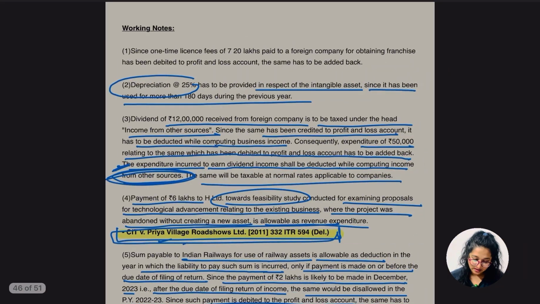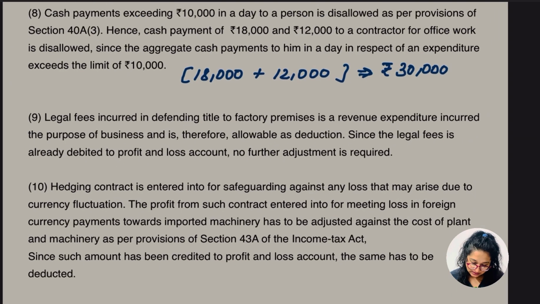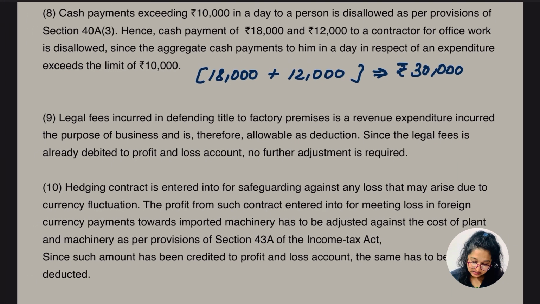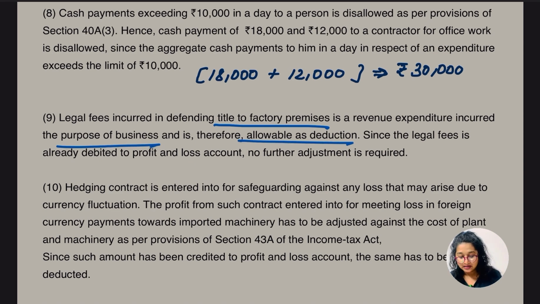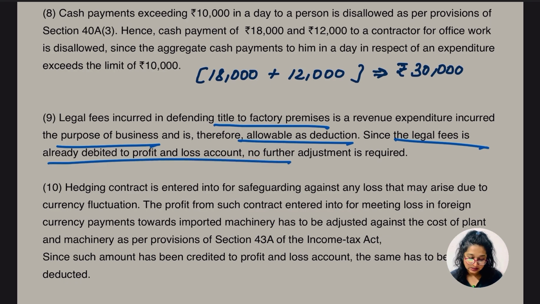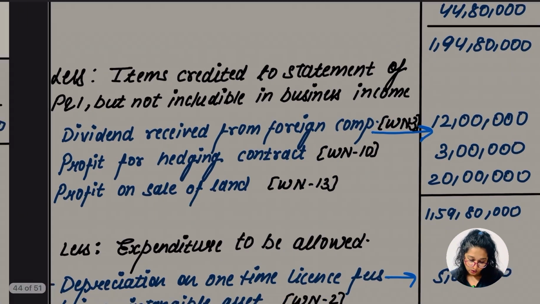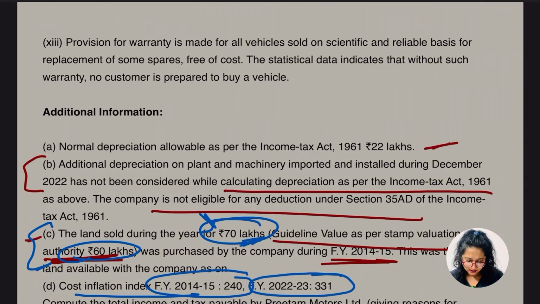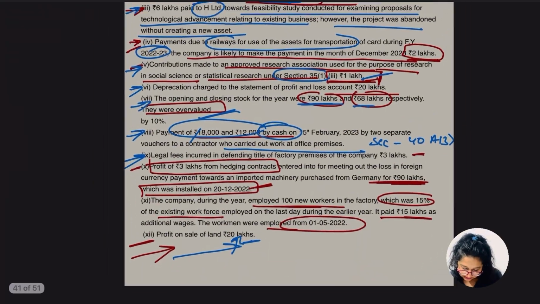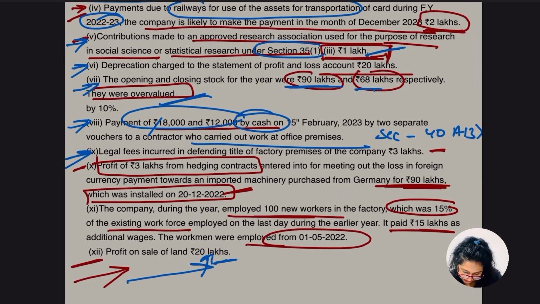So let's go for the working note. What is this working note saying? Legal fees incurred in defending title to the factory premises is revenue expenditure incurred for the purpose of business and therefore allowable as a deduction. Since the legal fees is already debited to P&L account, no further assessment is required. Hope everything up to this was super clear to you guys. So yes, let's do the further point, guys.